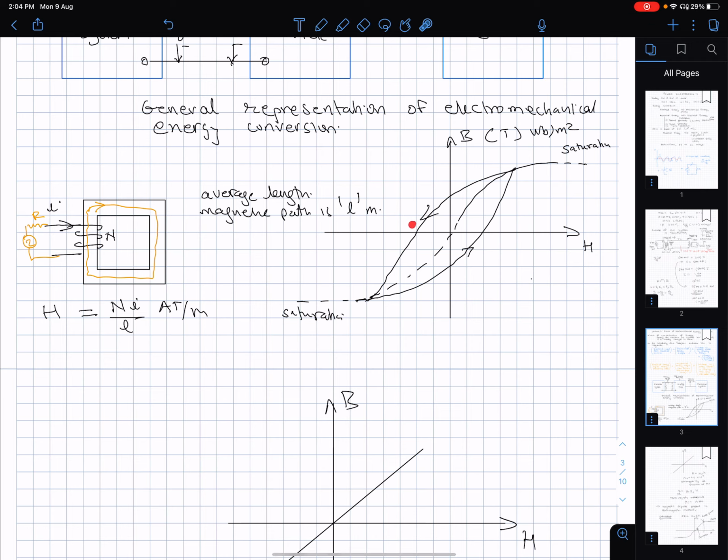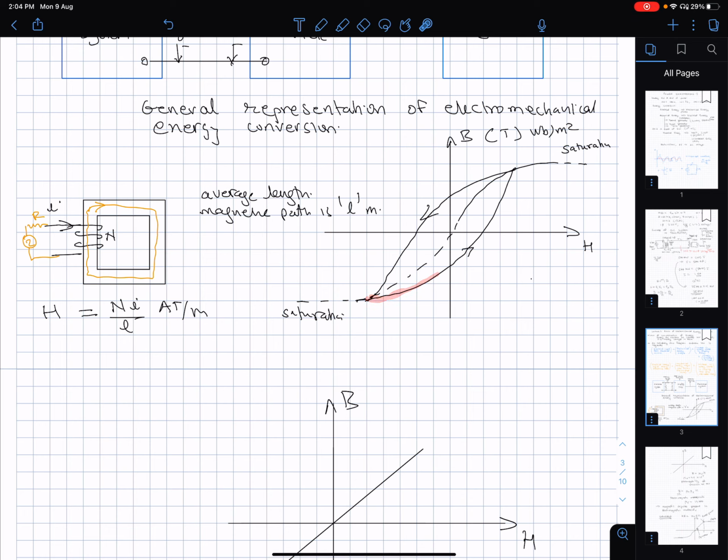To demagnetize that, I had to apply a negative H, and then as I further apply the magnetic field in the opposite direction, the grains start aligning in the opposite direction, and I reach some point here,